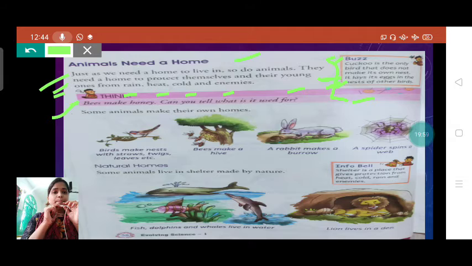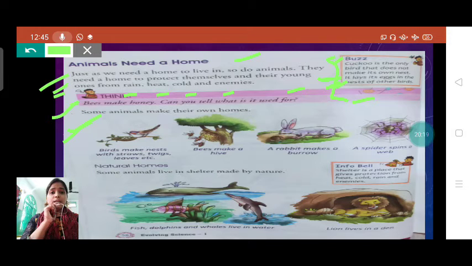Some animals make their own homes. Yes, students, there are different animals. Some can make their home on their own, and some need a home which we humans prepare for them. First, let's see the animals who make their own home.